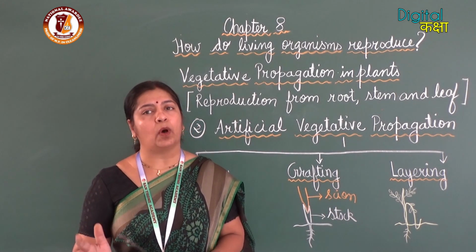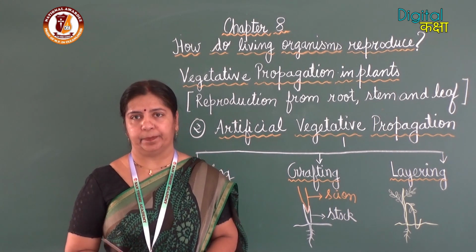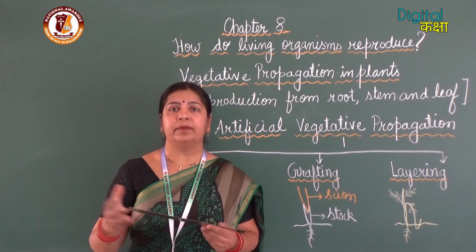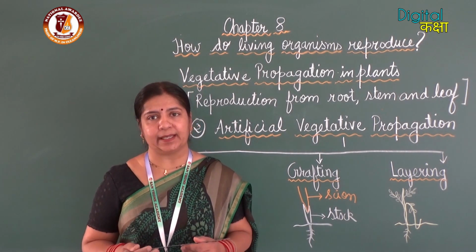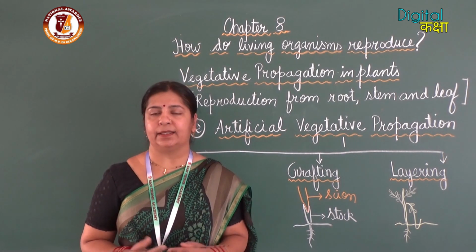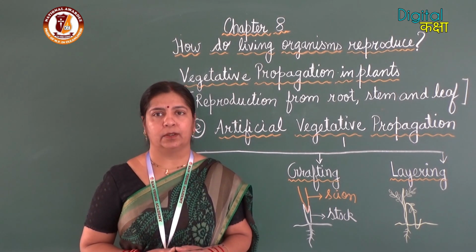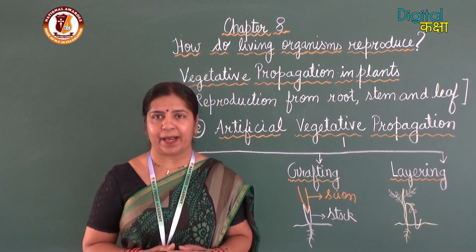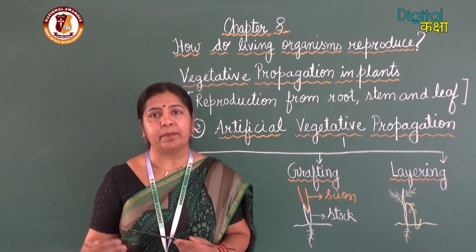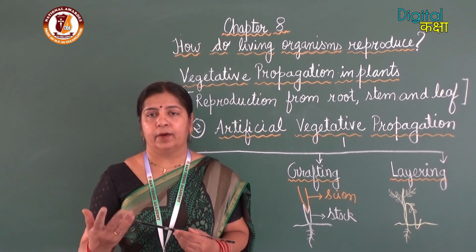Air layering is also known as Guti. So here we will take the branch of the desired plant. For example, in my garden there is a mango plant, a very good quality mango plant, and I want offsprings with the same quality.